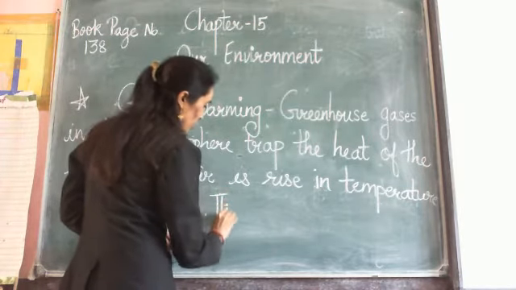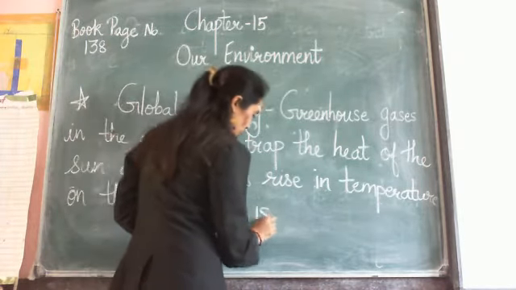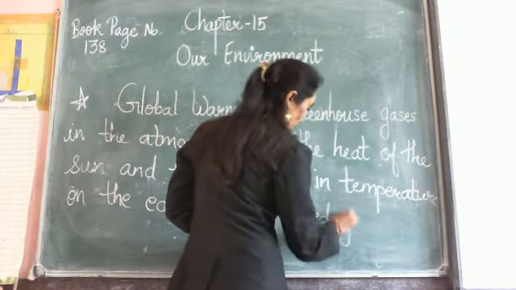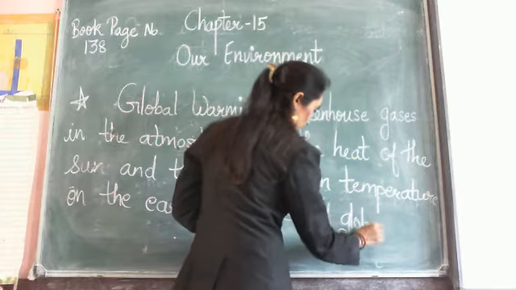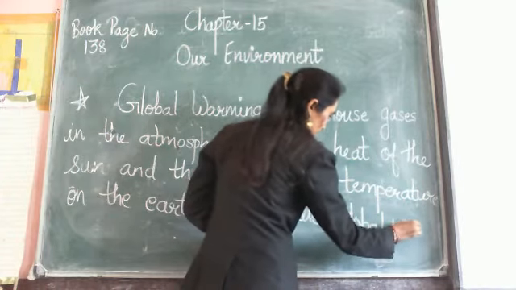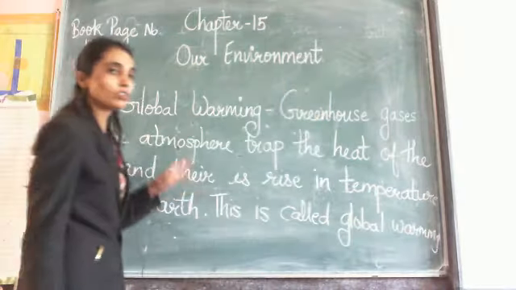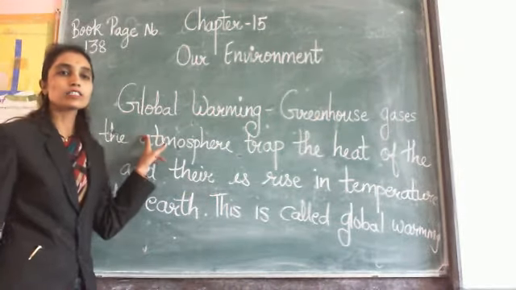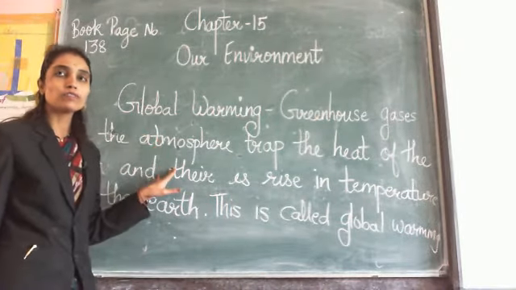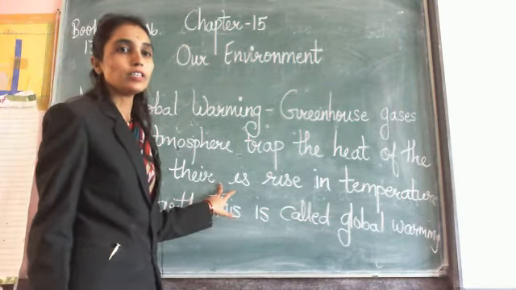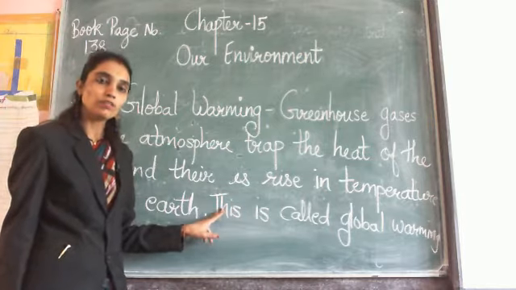This is called global warming. Okay. So what is global warming? Greenhouse gases in the atmosphere trap the heat of the sun and there is a rise in the temperature on the earth. This is called global warming.